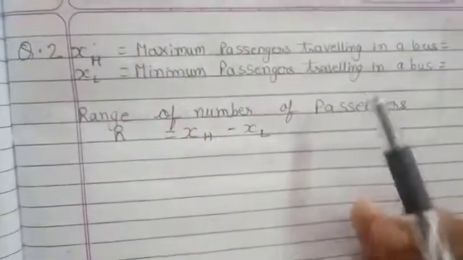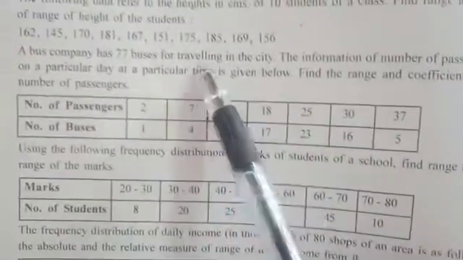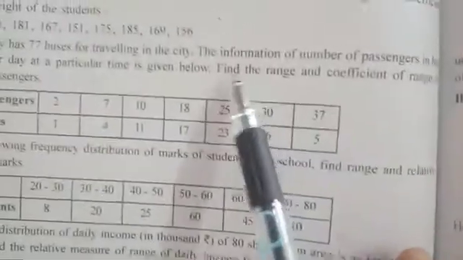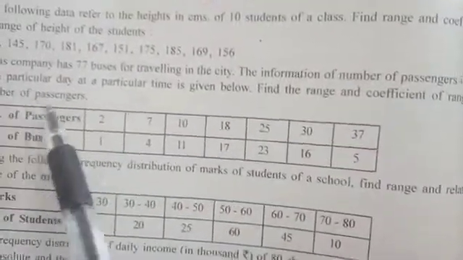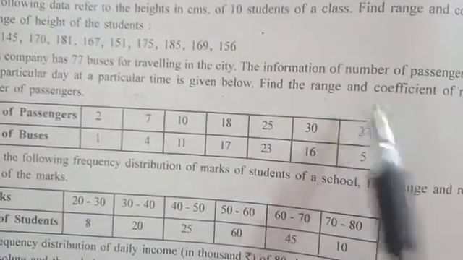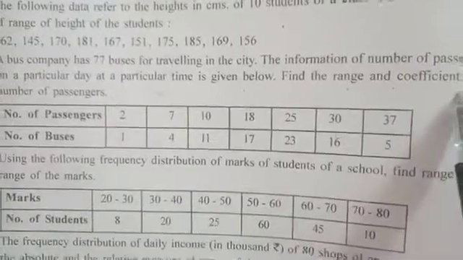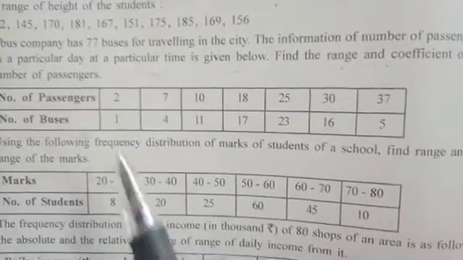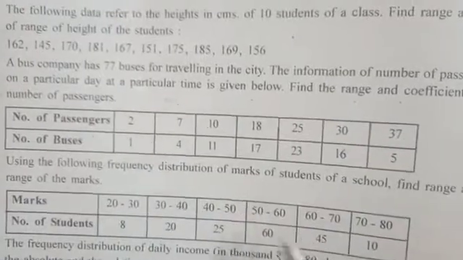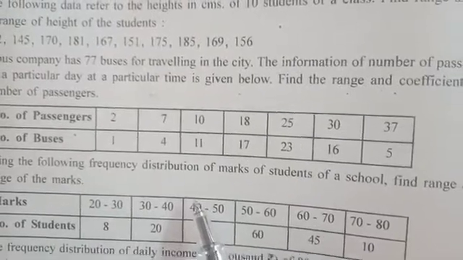Now we'll go to the second question. A bus company has 77 buses for traveling in the city. The information of number of passengers in a bus on a particular day at a particular time is given below. We have to find the range and coefficient of range of number of passengers. Both we have to find. Now first of all, as discrete data is given, we have to see our highest and lowest number of observations.